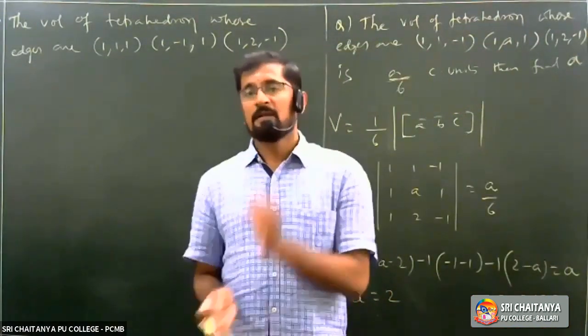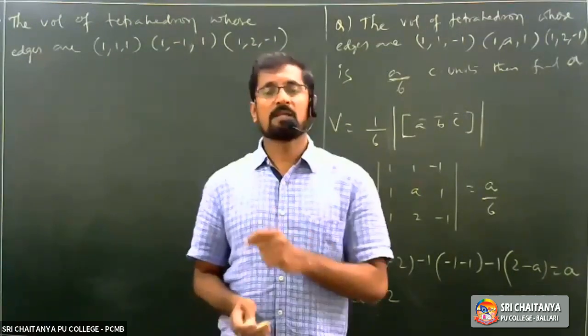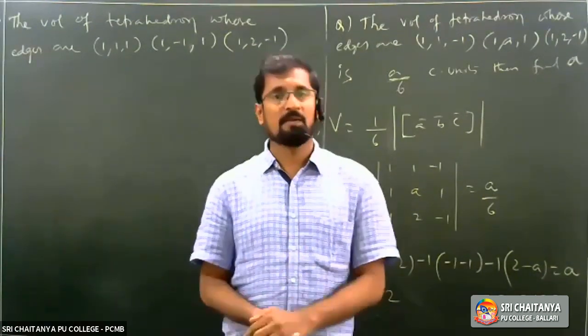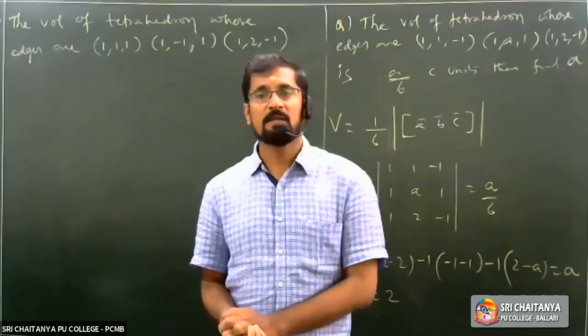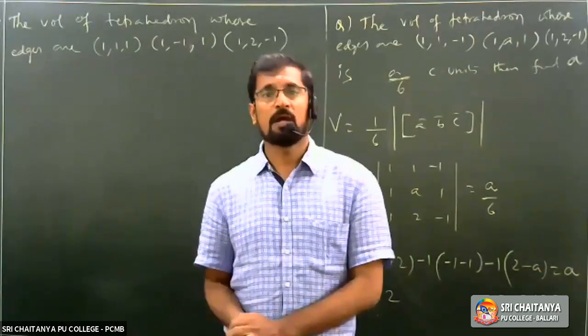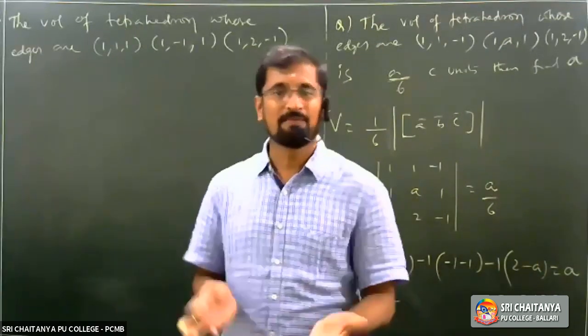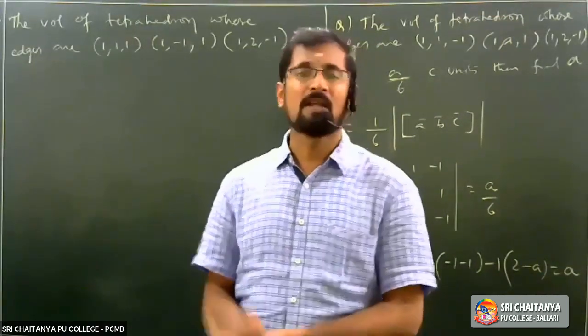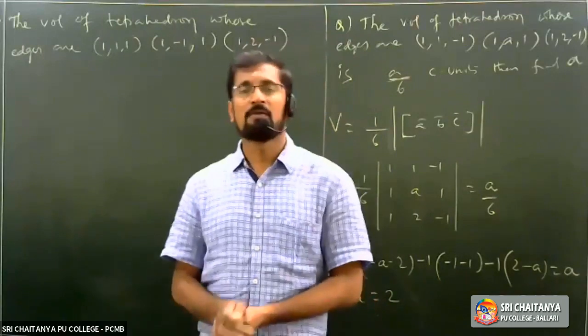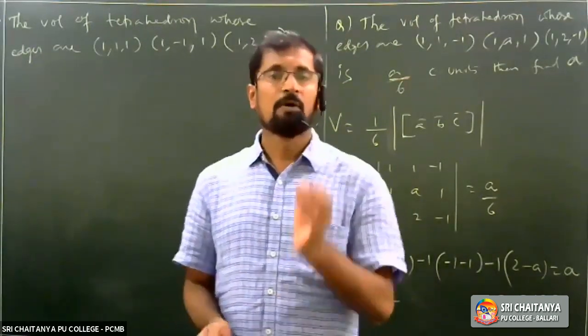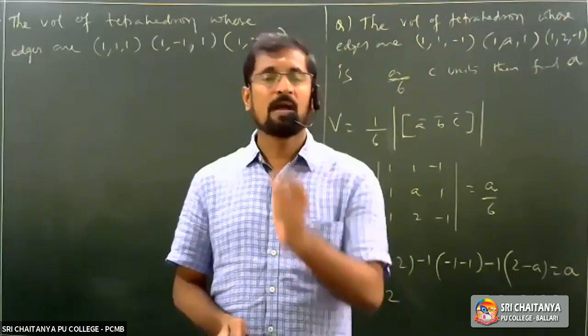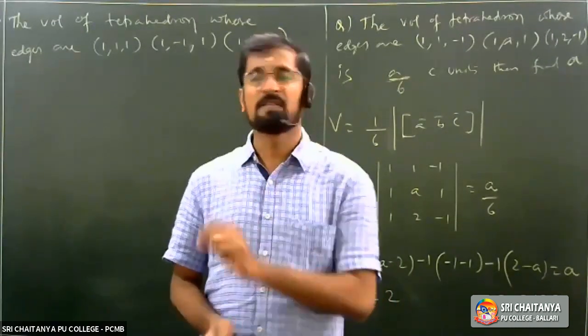You consider the first one as A bar is equal to I plus J plus K, B bar is equal to I minus J plus K, C bar is equal to I plus 2J minus K if you want. Otherwise, as this is objective, you can do it directly. Volume of tetrahedron V is equal to 1/6 into magnitude of box ABC.